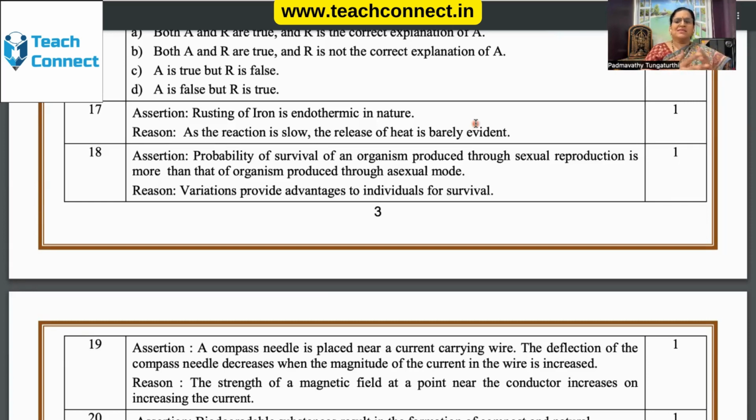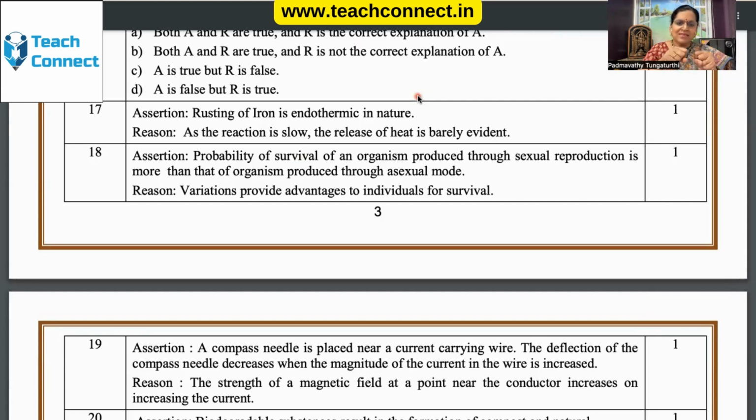Rusting doesn't take place instantaneously. It takes its own time. Therefore, the reaction is quite slow. That means the reasoning is correct. The rusting of iron is endothermic in nature. It takes up heat. It is never endothermic reaction. Rusting of iron will give heat.